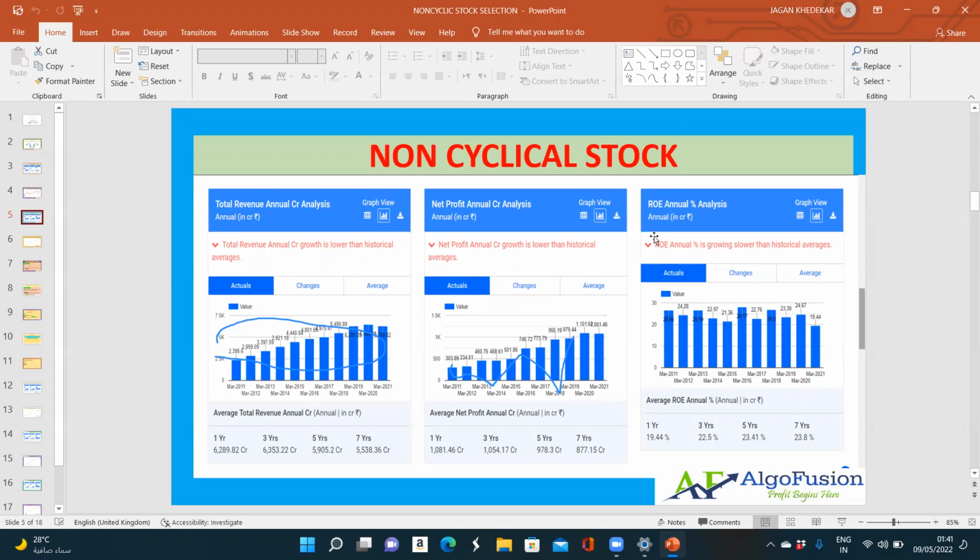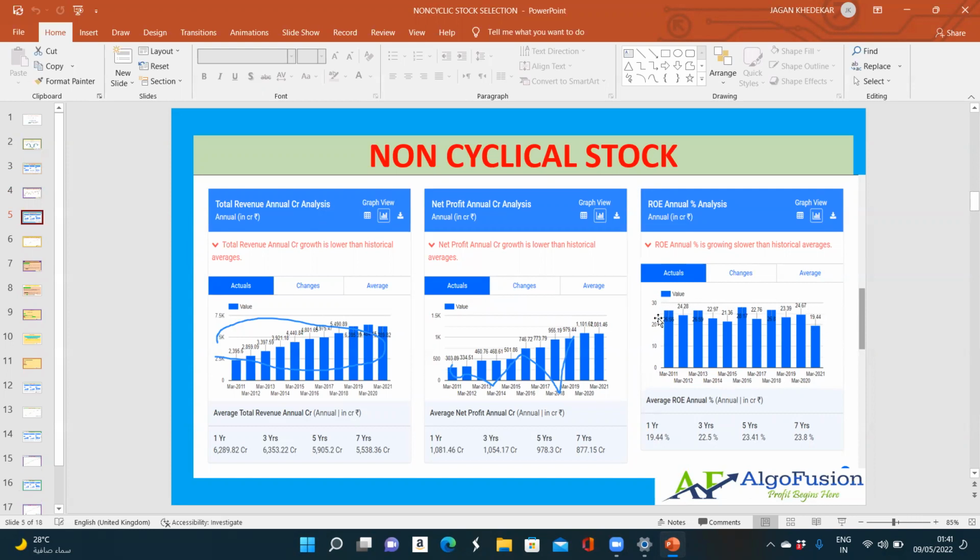Why is the company maintaining the ROE? Maybe their product is like that only. People need that product, so they will buy the product in every phase. So that is why the ROE of the company is always constant. Whenever I say the ROE of the company is always constant, that means over a period of 10 to 15 years the ROE must be constant, and on the higher side.